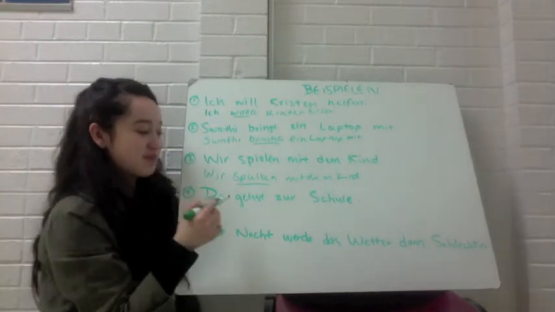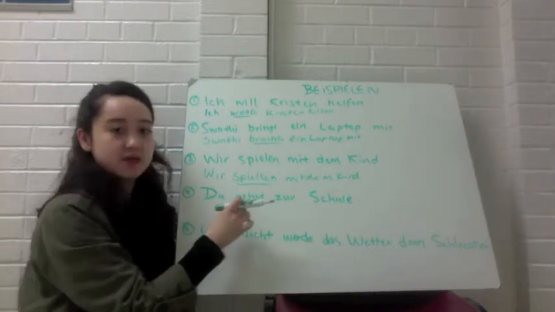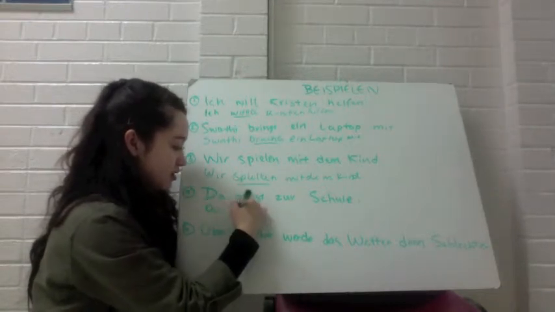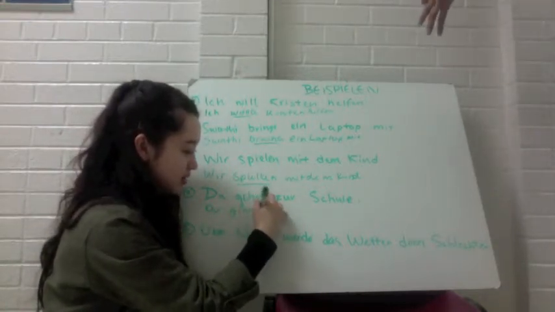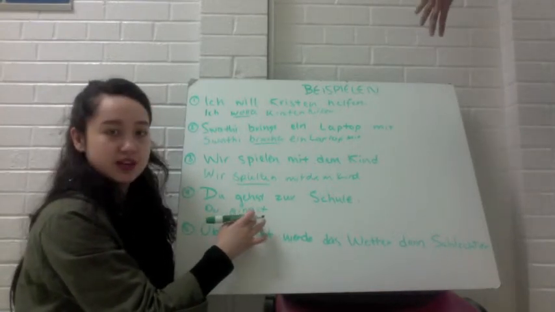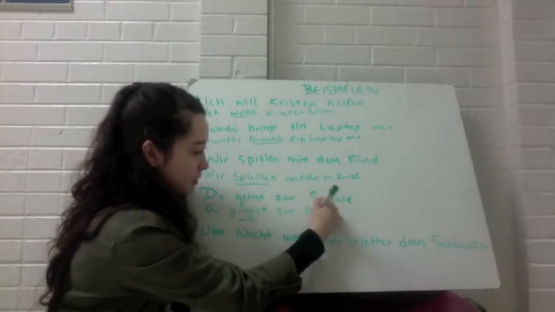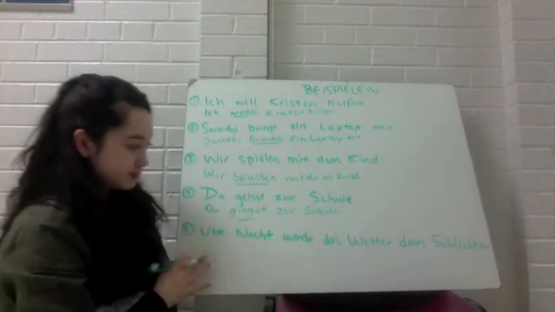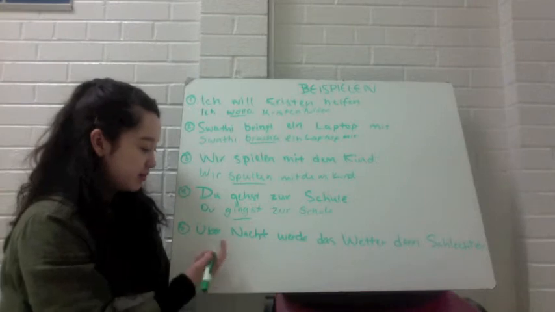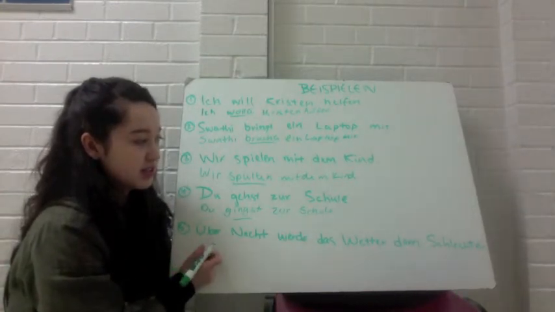Now, the fourth example is with gehen, and gehen is a strong verb, and so you have to memorize what it changes to. It will end up being "du gingst zur Schule," because ging is what it changes to, and then you just add the ending for du, so -st. And the final example is a werden example, and the sentence is "Über Nacht wurde das Wetter dann schlechter."